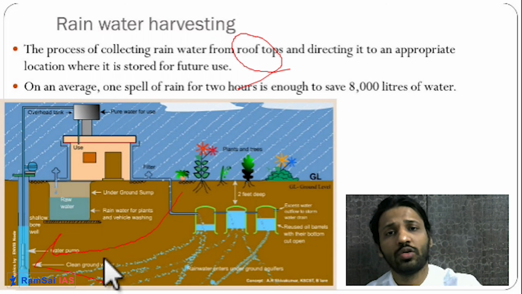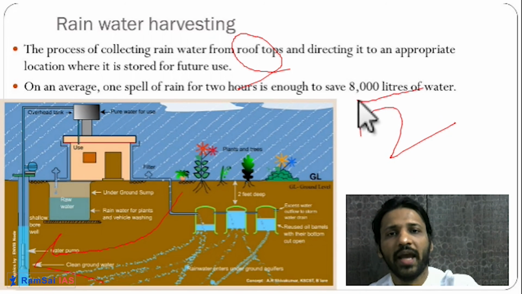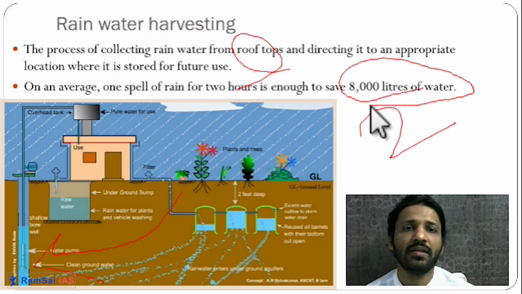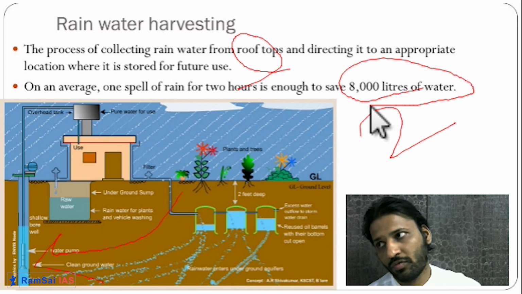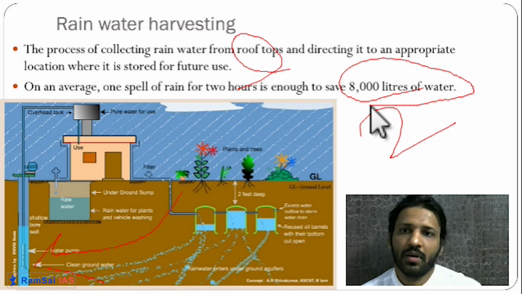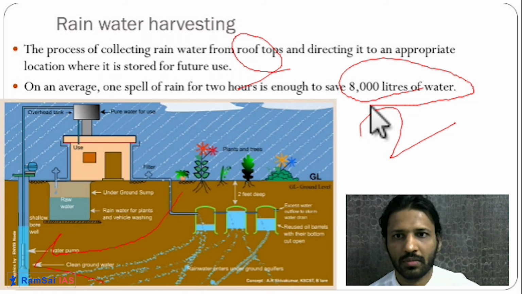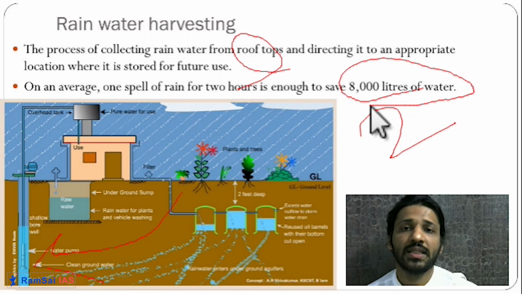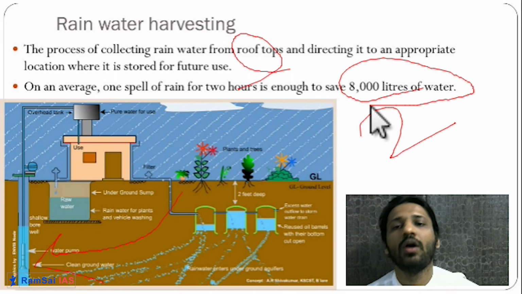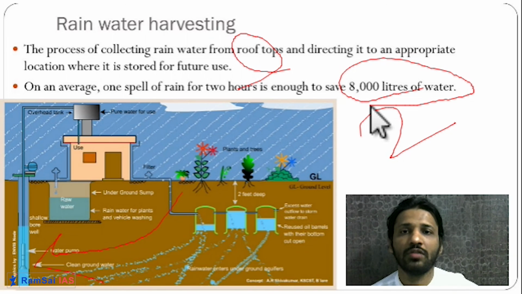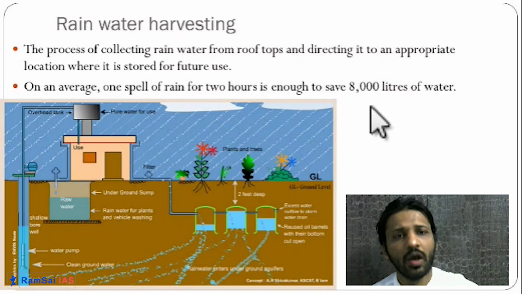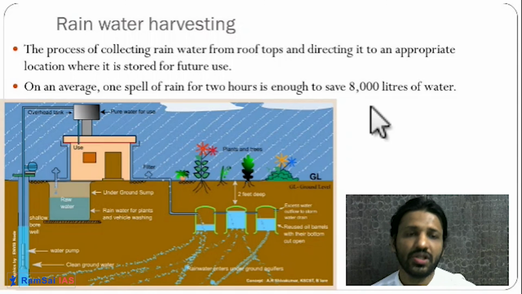It is said that just 2 hours of sufficient rainfall can help to conserve 8,000 liters of water. So 8,000 liters of water can be conserved in just 2 hours. If one person can save 8,000 liters of water, then a huge amount of water can be saved and harvested all over the country. Getting it? So this is one of the important techniques of water conservation. These are the important things in this chapter.